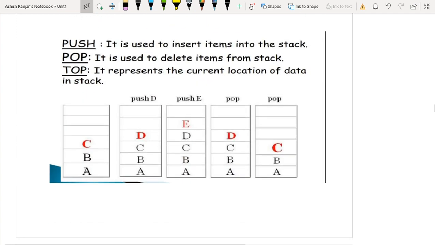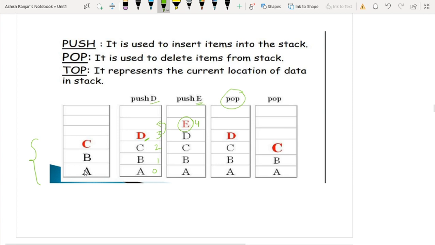Now this is the way. Let's suppose I have initially given this stack. I want to push D. And obviously D will be placed at the fourth position, that is index number 3. Now I want to insert the element E. What I have to do is increase the top by 1. It will start pointing to the fourth index, and at the fourth index I have to push this element.